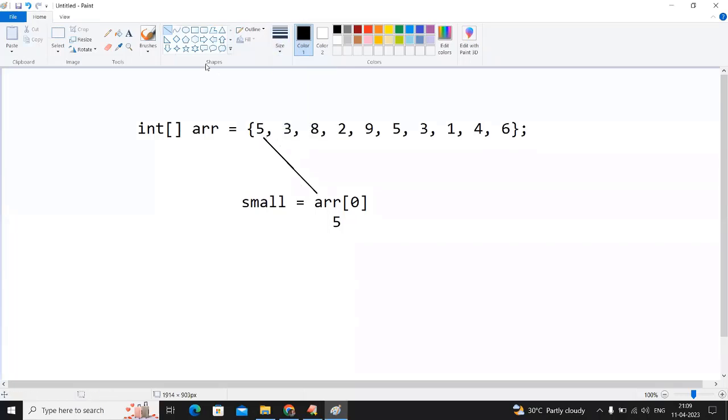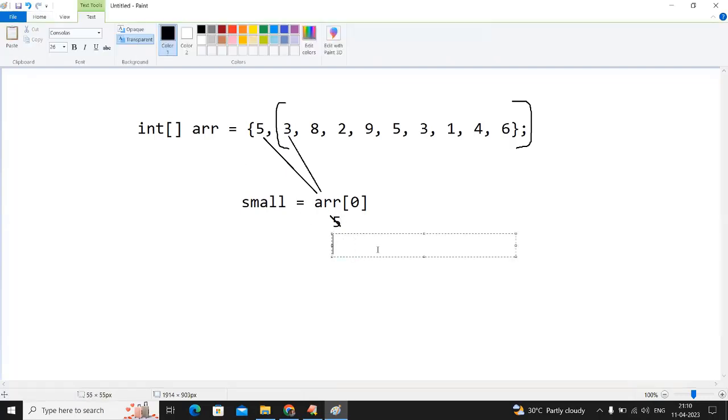Already you considered the first element as the smallest, so you just consider from the first location to the last location. Whenever you find an index element lesser than the smallest element, index element 3 is lesser than the smallest element,